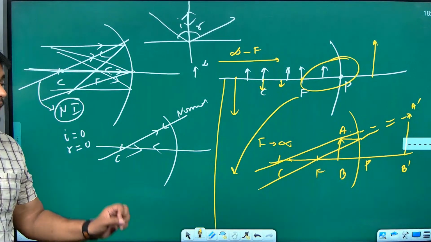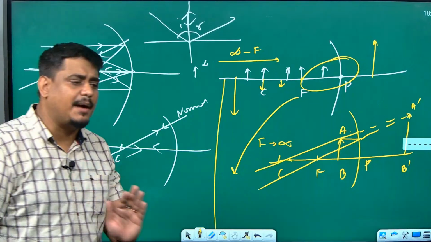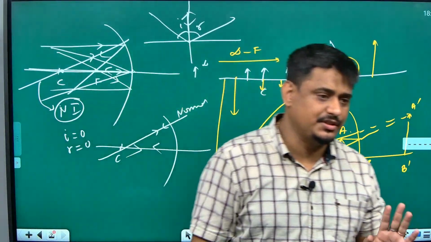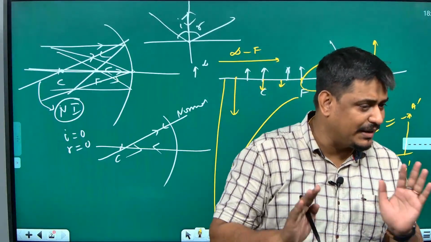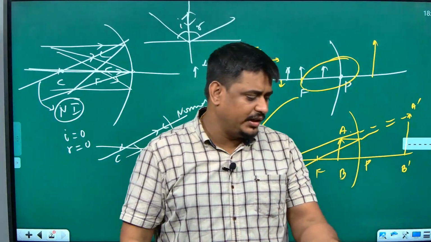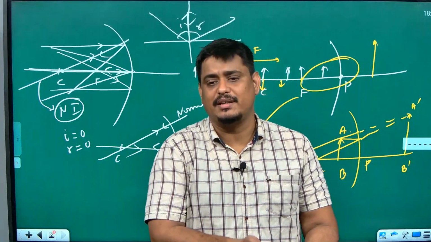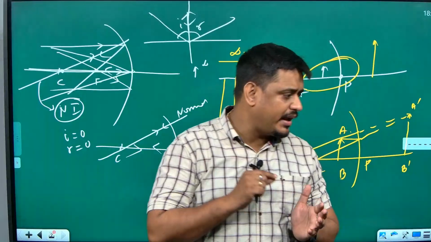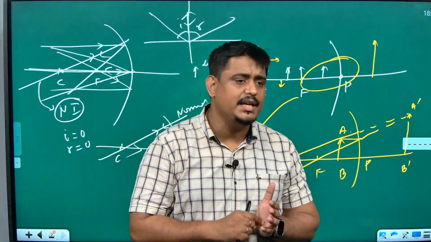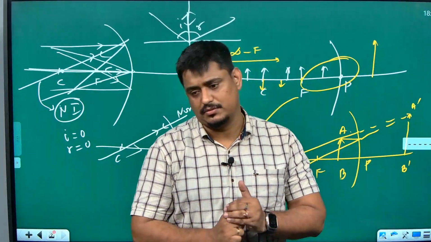And don't forget, even if they don't ask, always have a habit of mentioning the properties of image. That is real, inverted, virtual, erect, diminished, enlarged, all these things. It is mandatory. Don't say, sir, in the question they told me ray diagram, they did not ask me to write the image properties, I did not write. They will cut marks for that. The moment a ray diagram question comes, have a habit of writing the image characteristics also.